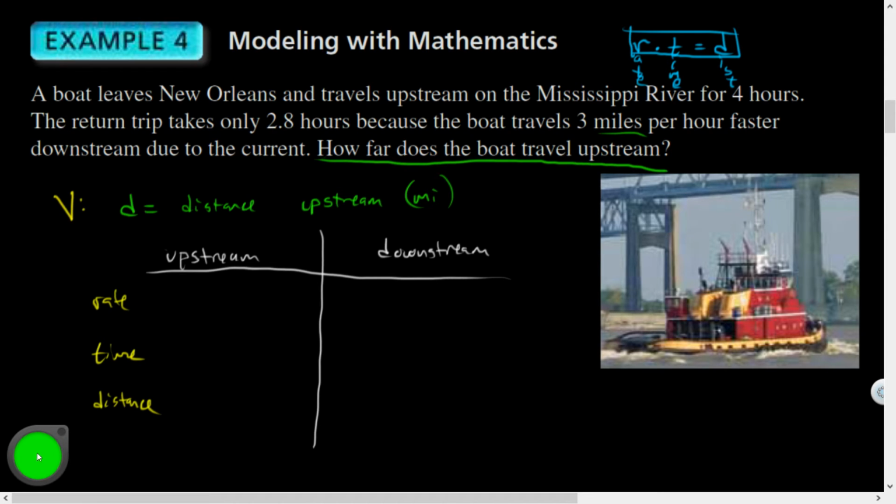That's a little tricky. Let's figure out time first. It took 2.8 hours, the return trip, and 4 hours upstream. So my time upstream was 4 hours. And my time downstream was 2.8 hours. You guys agree? Yeah? How about my distance?